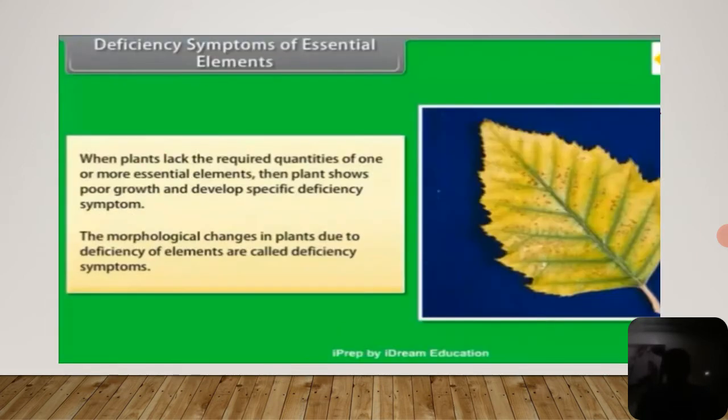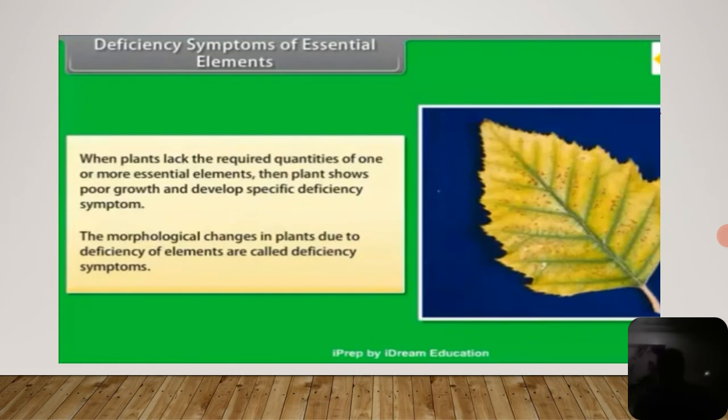Next we discuss the deficiency symptoms, what happens when the absorption of minerals decreases in plants and the result on growth and development. When plants do not take the required quantities of one or more essential elements, the plant shows poor growth and develops specific deficiency symptoms. The morphological changes in plants due to deficiency of elements are called deficiency symptoms.